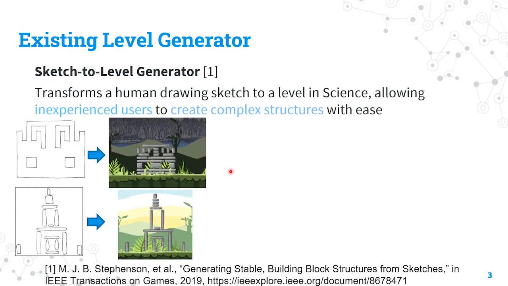Our motivation stems from an existing level generator developed by Stephenson et al. Their generator, called Sketch2Level generator, can transform a human drawing into a level in ScienceBird. This allows inexperienced users to create a complex structure with ease. As you can see in the slide, by using this generator, a sketch image can be directly transformed into a level.